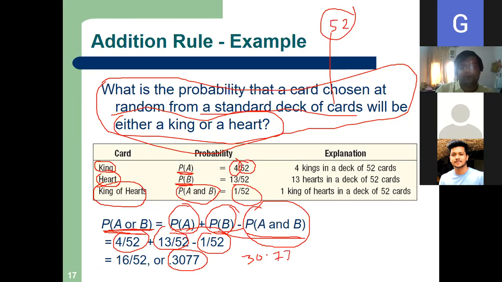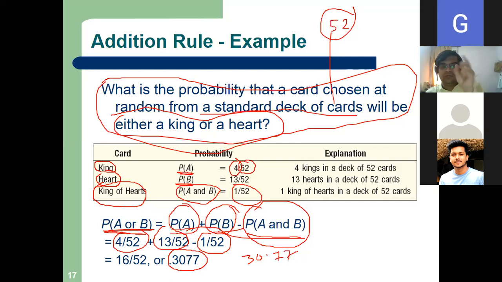Whenever we are doing any problem, we will come up with some interesting problems on dependent and independent events. Two basic understandings should be there. Number one, whether the events are mutually exclusive or not.